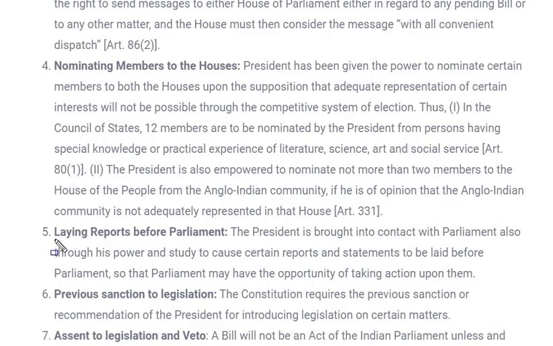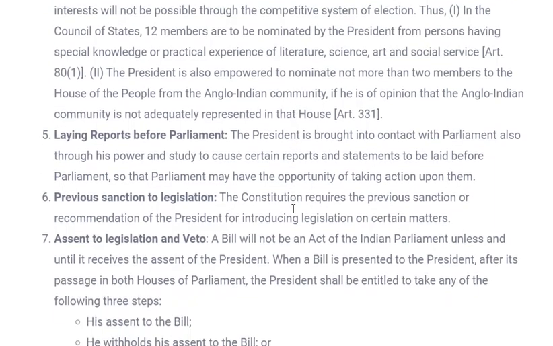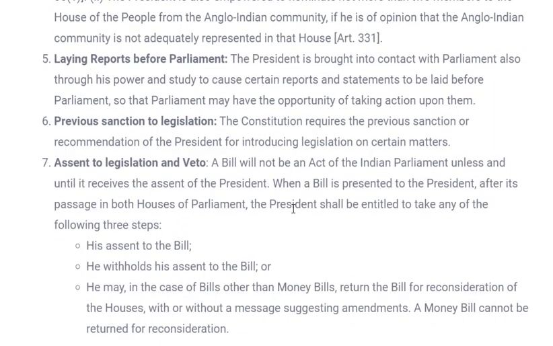Next is laying reports before parliament. The president is brought into contact with parliament through his power of causing certain reports and statements to be laid before parliament, so that parliament may have the opportunity of taking action upon them. So any report which has come in front of him, he can present in front of parliament so that the parliament can take whatever action is required.